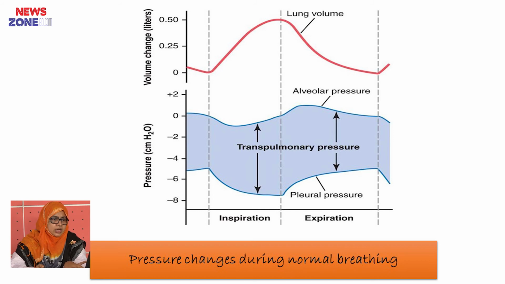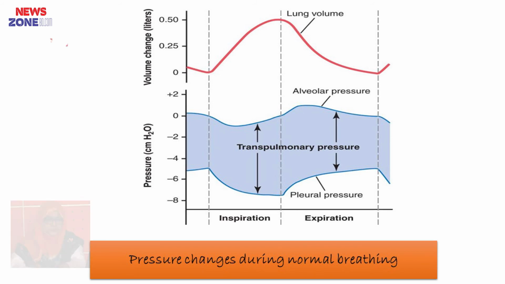And the upper red curve shows the lung volume. That means the amount of air that enters during inspiration is 0.5 liter, that is 500 ml, during inspiration and expiration. This is actually the tidal volume of air.